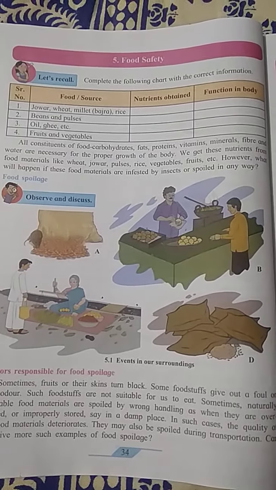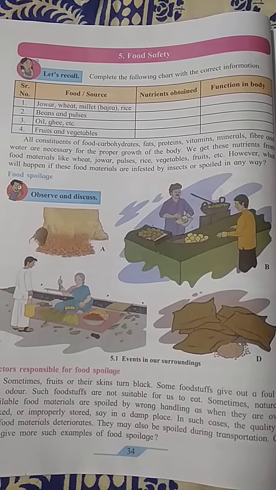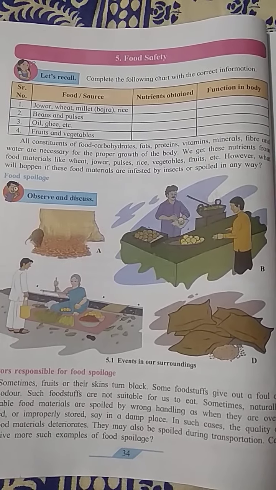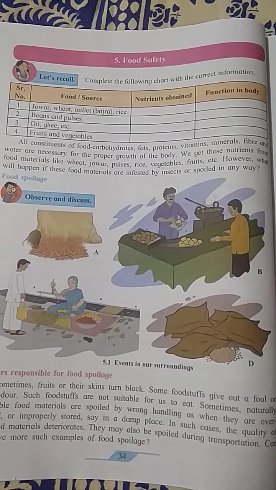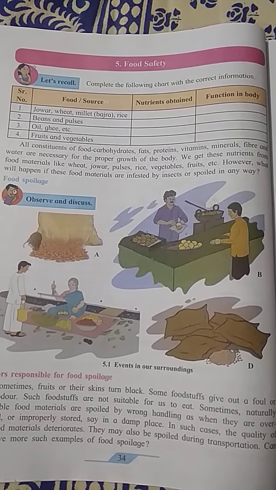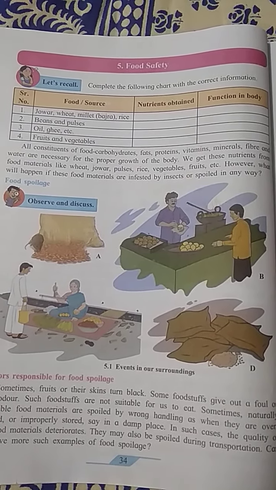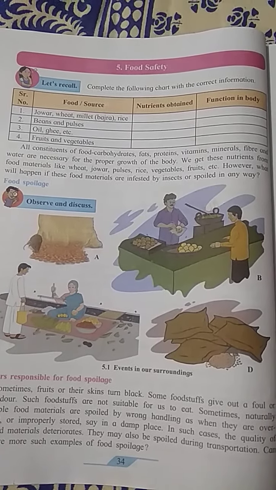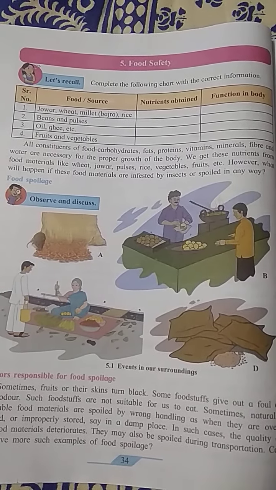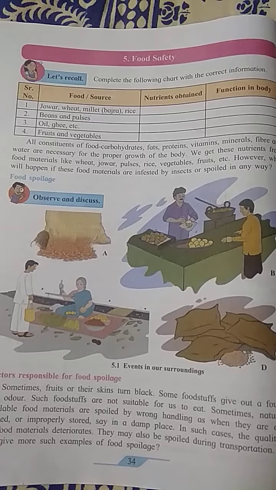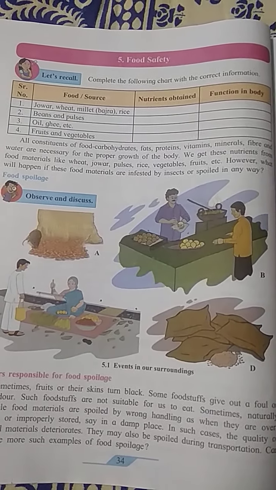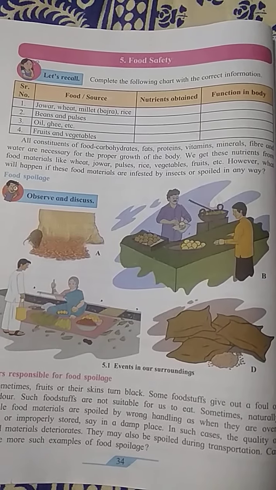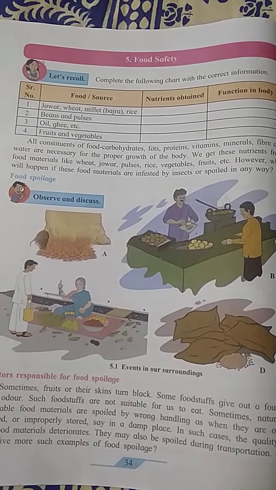Chapter 5 Food Safety. Dear students, you have studied in the previous class about nutrition and diet. Based on this, we are going to complete the following chart with the correct information. See the chart, students. In the chart, they have given food or source, nutrients obtained, function in the body. Now, which is the first one?